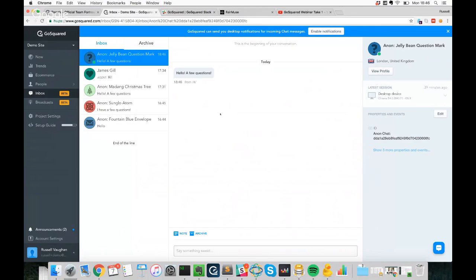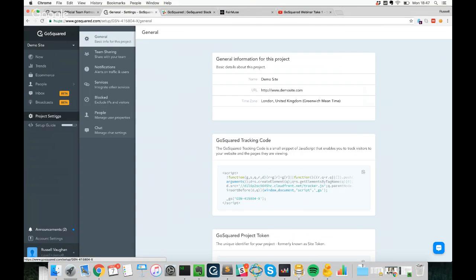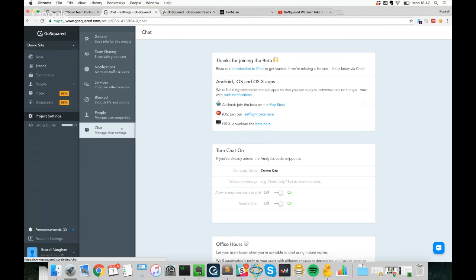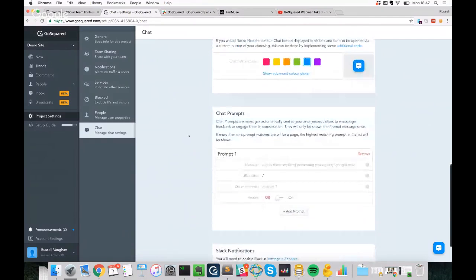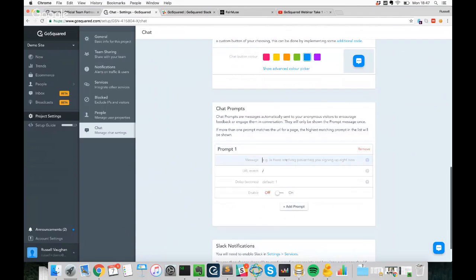Now, a really good way to proactively engage with a user on your site is with a live chat prompt. This will effectively display a message when a user lands on your site without them having to click onto the widget and engage directly. How we go about doing this is in our project settings and chat. This is where all of your chat configuration will live. Then if we jump into chat prompt, we're going to put a message to let people know we've got live chat. So, hello, we have live chat. Chat with us.